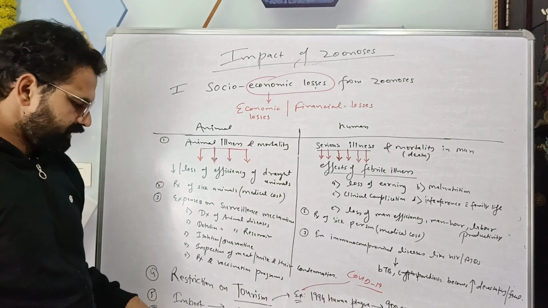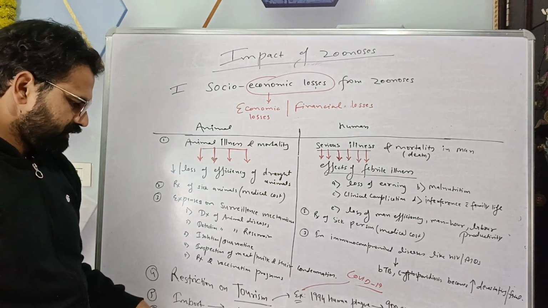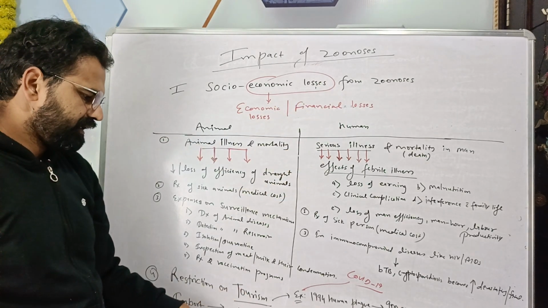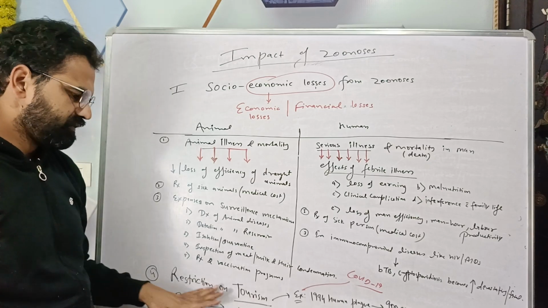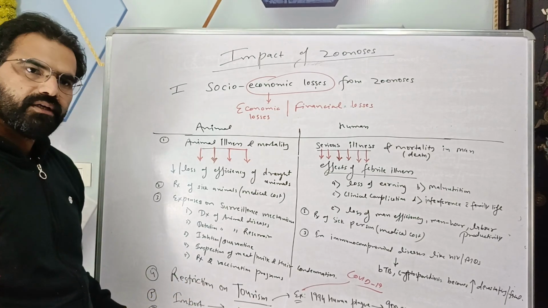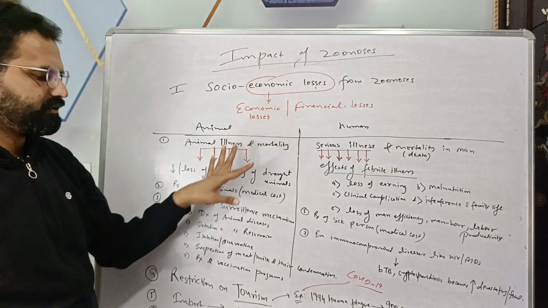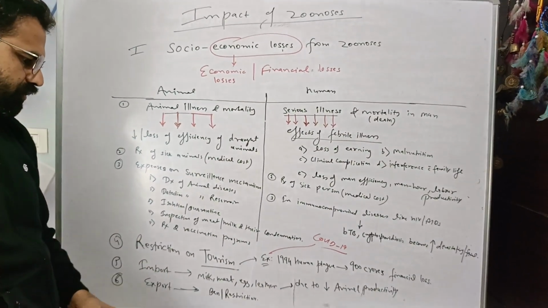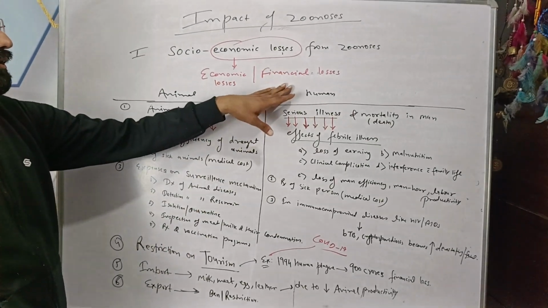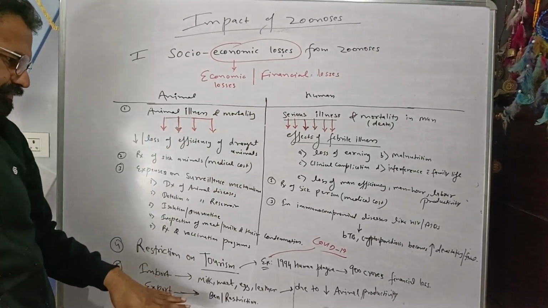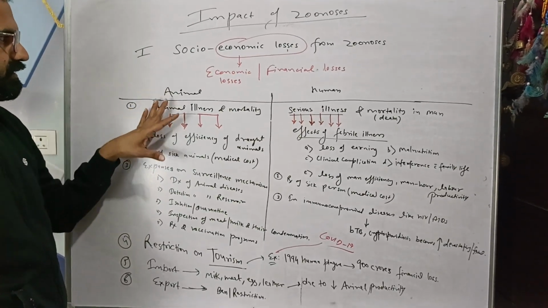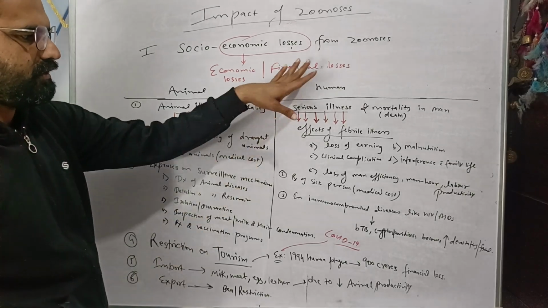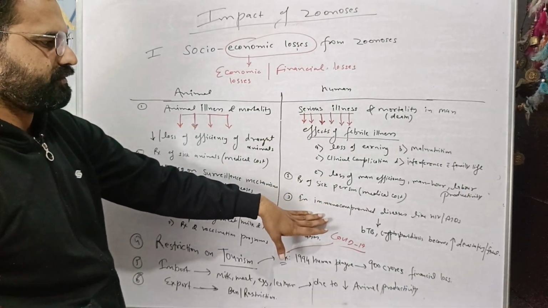Export of animals and animal product. Because of these zoonotic diseases, there is ban or restriction on the export of the product from the country where zoonotic diseases are more prevalent. So that also led to economical loss. So these are the economical losses from the livestock sector, and these are from the human lives.